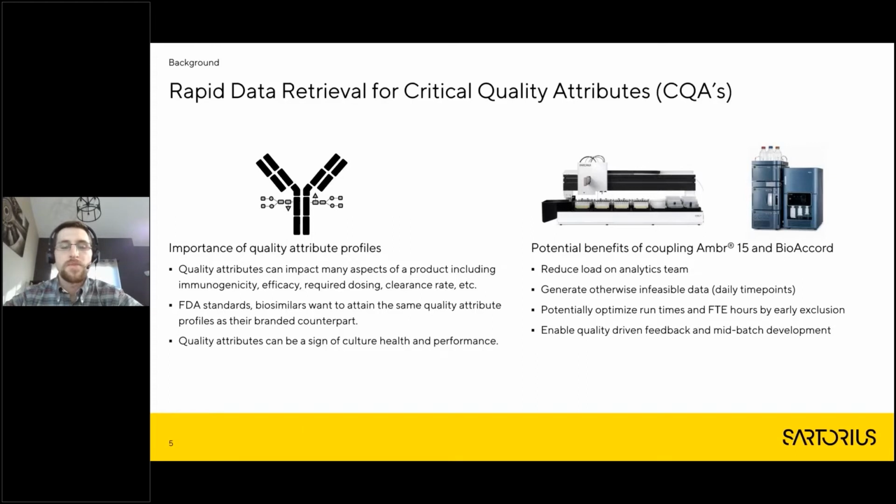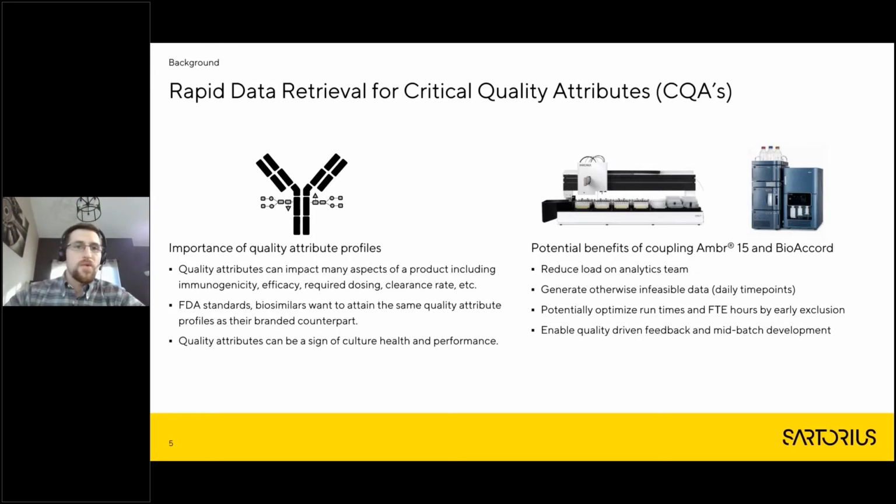What this opens up the possibility for is pretty interesting. It opens up the possibility for some quality-driven feedback. So process parameters that would change depending on quality data. So you'll see later on in the presentation how powerful this can actually be. And without this coupling, it's pretty difficult to do.